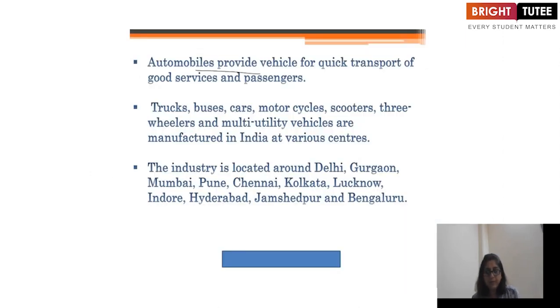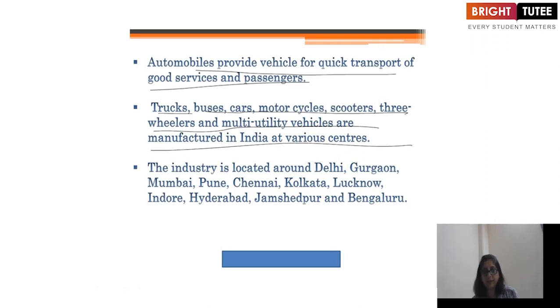Now the automobiles provide a vehicle for quick transport of goods and services. Trucks, buses, cars, motorcycles, scooters, three-wheelers, and multi-utility vehicles are manufactured in India at various centers. The industry is located around Delhi, Gurgaon, Mumbai, Pune, Chennai, Kolkata, Lucknow, Indore, Hyderabad, Jamshedpur, and Bengaluru.